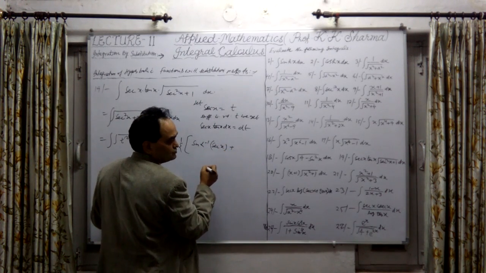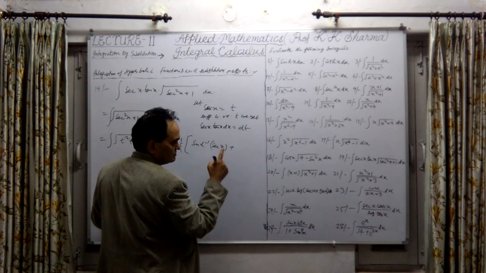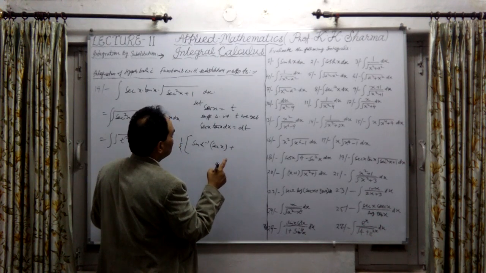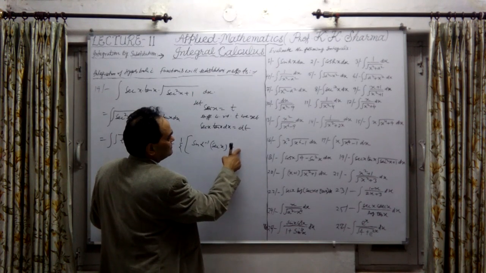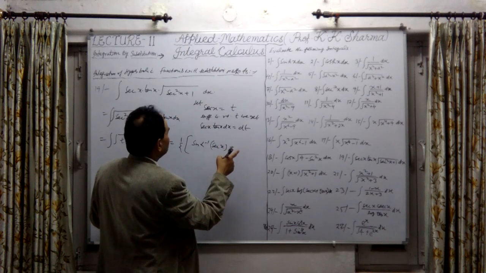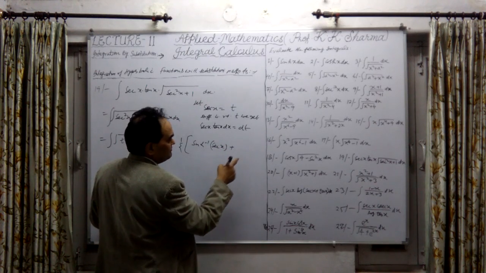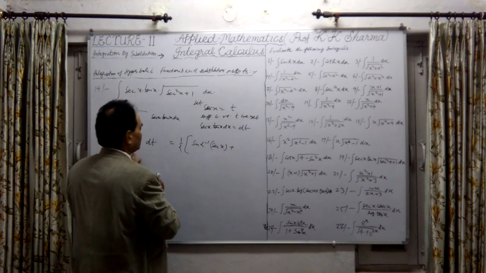Plus the first value will be sin hyperbolic theta into cos hyperbolic theta, and in place of theta, sin hyperbolic and cos hyperbolic, and theta we have to substitute finally.